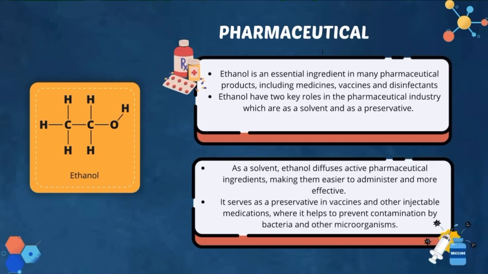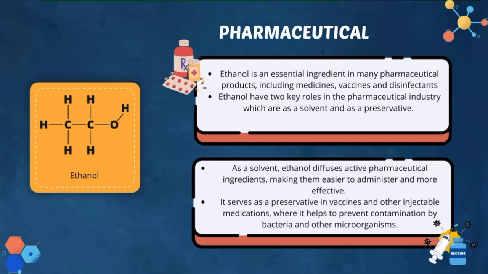Firstly, we go to the use of alcohol in the pharmaceutical industry. Alcohol is used in the pharmaceutical industry and in a variety of manufacturing processes. The most often used alcohol in the pharmaceutical industry is ethanol. Ethanol is an essential ingredient in many pharmaceutical products, including medicine, vaccines, and disinfectants.